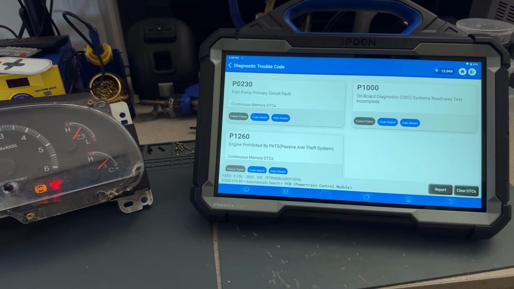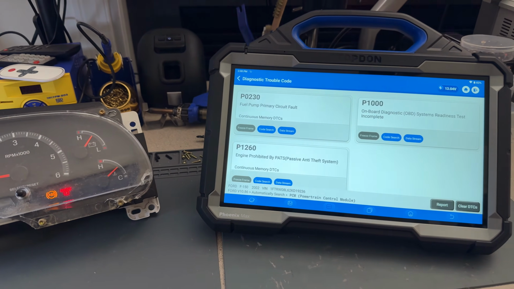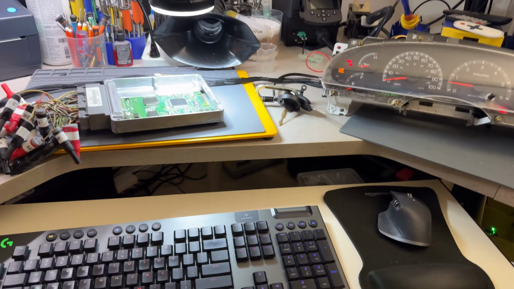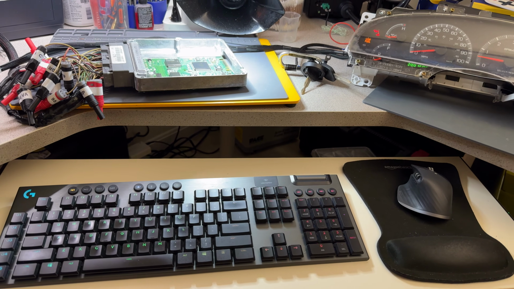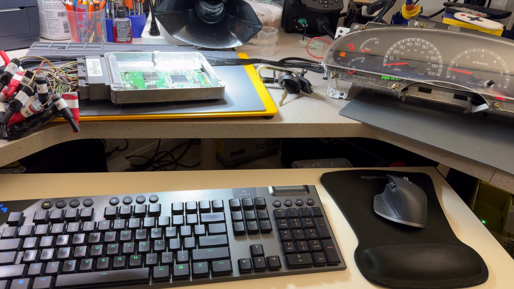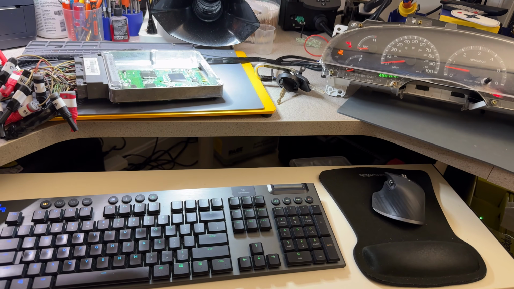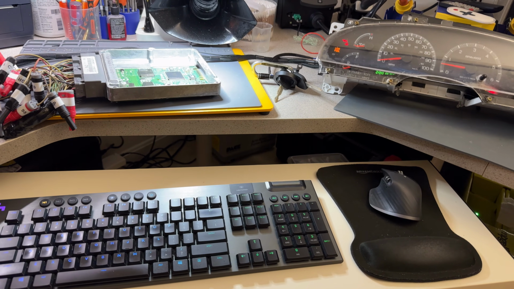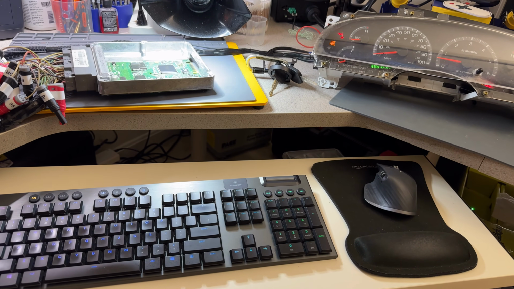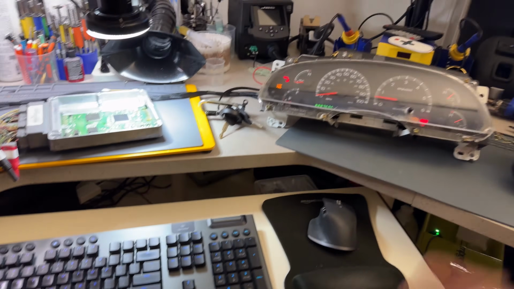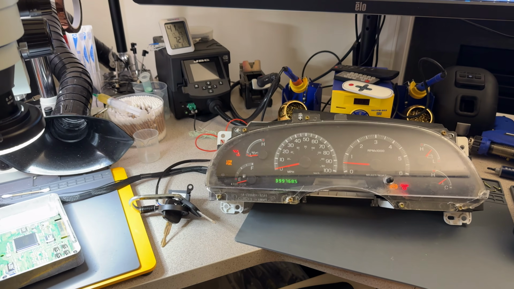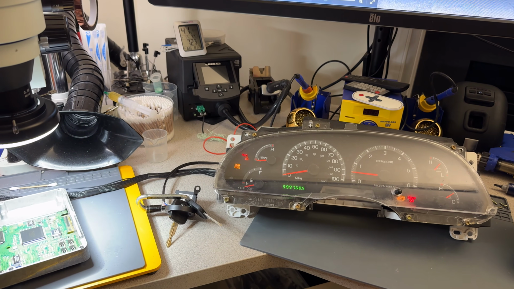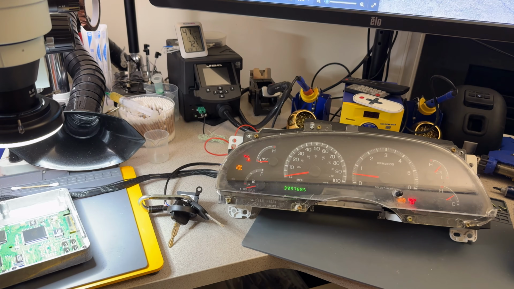All right, so the rest of the codes are normal, and I'm going to try to perform the key relearn. I have two keys coming from him, and I'll see if this takes place, because otherwise we might have a problem with the PATS on the instrument cluster. I do have another instrument cluster here for my testing. Same exact cluster. But as you see, I'm reading actual RPMs, and it's very steady. So I don't think we have any problems on the computer, at least not yet.